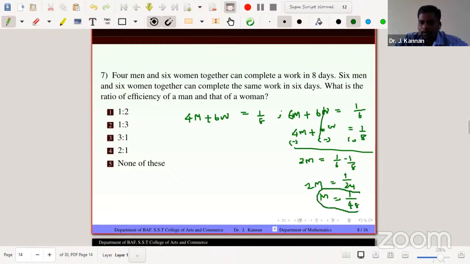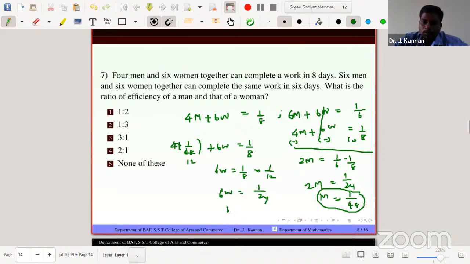So that's for M. The value of M, just applying in the first equation. So 4 times 1 by 48 plus 6W equals 1 by 8. So cancelling, this value is 1 by 12. So 6W equals 1 by 8 minus 1 by 12. Applying the LCM 24, so 3 minus 2, so 1 by 24. So 6W equals 1 by 24, so W equals 1 by 6 into 24.